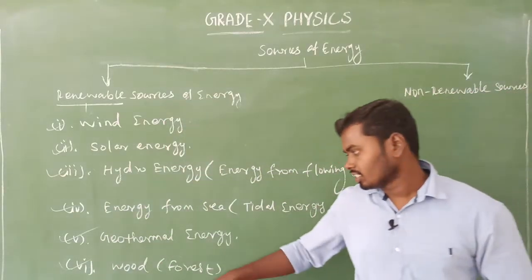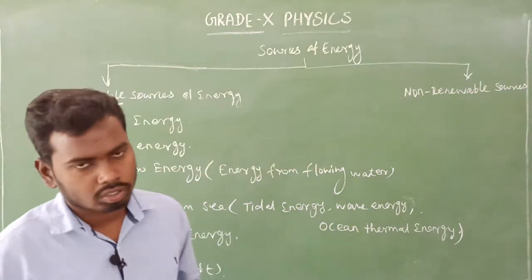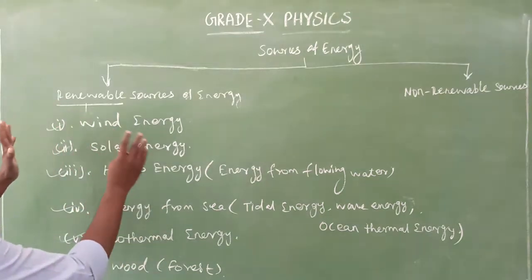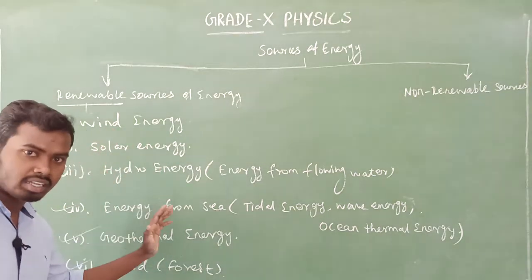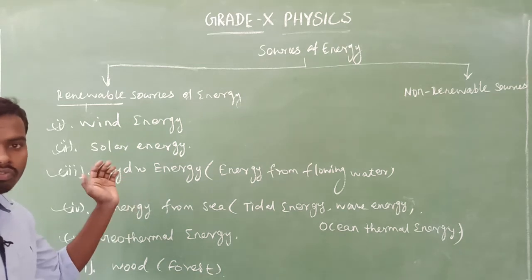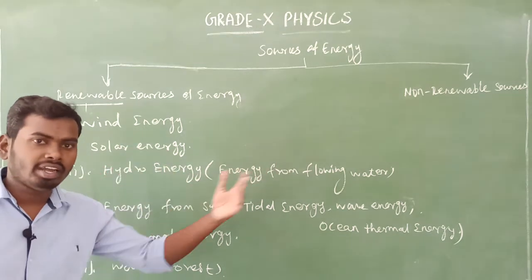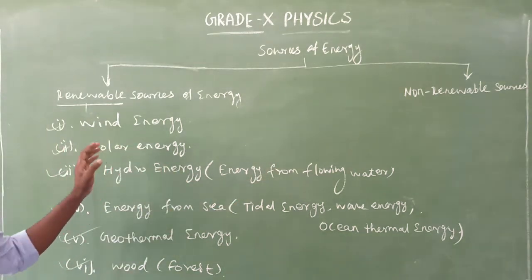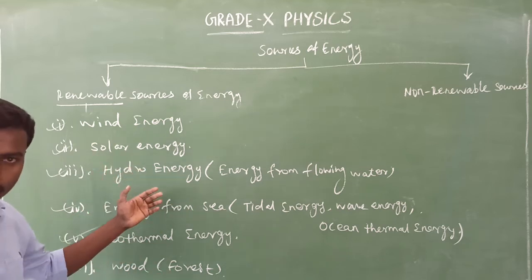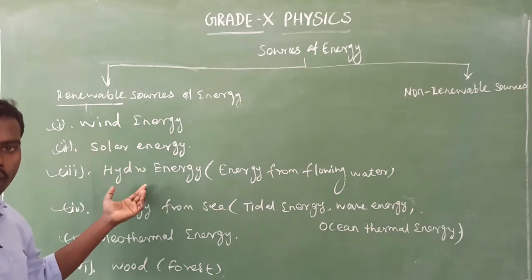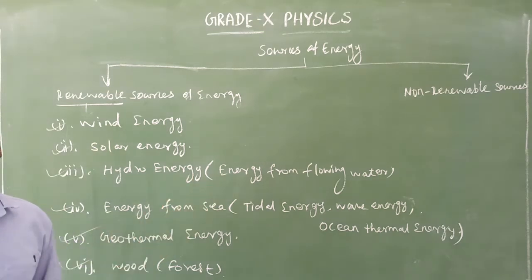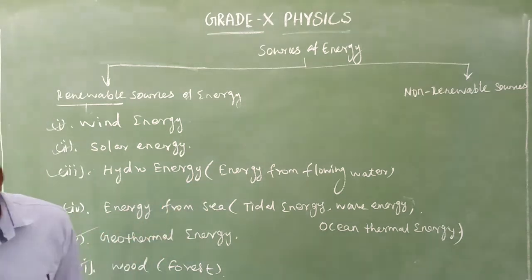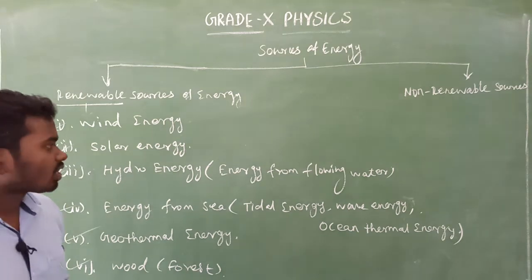Okay, so that is the reason why wood also comes under the category of renewable sources of energy. So these all are renewable sources of energy. They never get exhausted. We can get back the source of energy again and again every day. Is it clear? That's all. So these are also known as inexhaustible sources of energy, or non-conventional sources of energy, also known as alternative sources of energy. That's all. Is there any doubt? No. Okay, yes. So the renewable source of energy is completed.